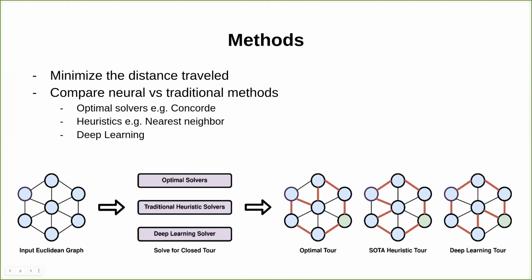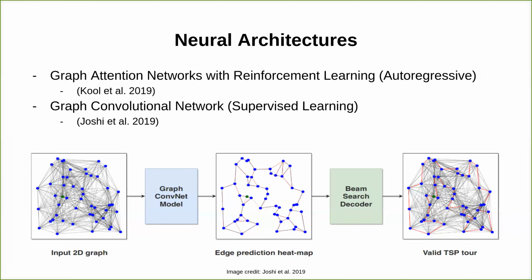So given a graph instance, we would like to generate a closed tour of minimum length. In other words, we want to minimize the total distance traveled by providing an ordered list of nodes to travel to. The distance between any two nodes is calculated by the Euclidean distance metric and is accumulated for each edge in the solution. We take a comparative view and sample the most popular neural architectures for TSP as baselines and compare their results. Additionally, we compare our results to highly optimized commercial solvers like Concorde and the nearest neighbor solution for reference.